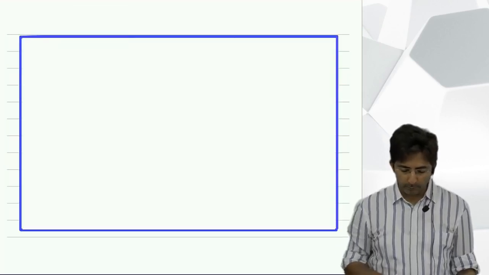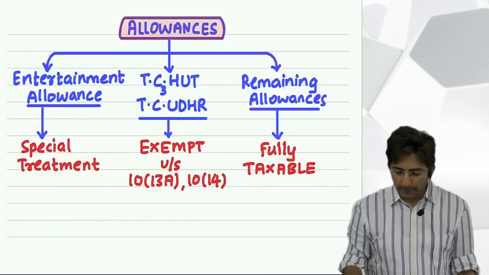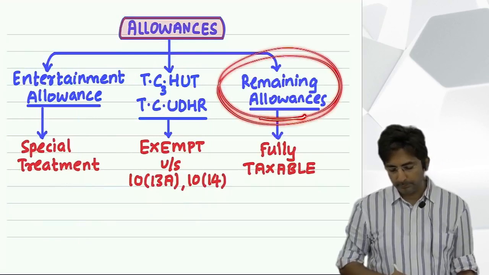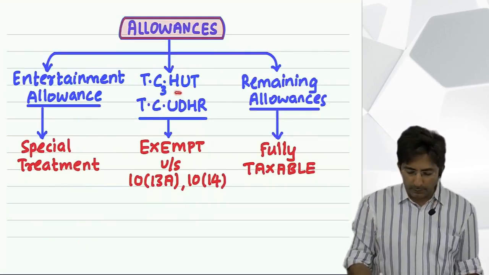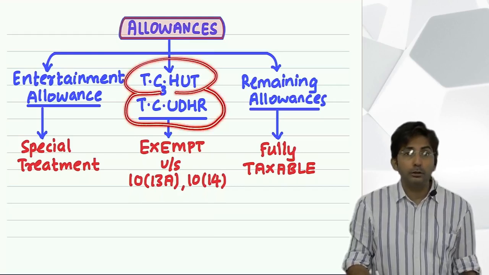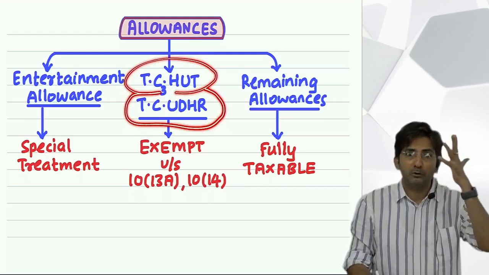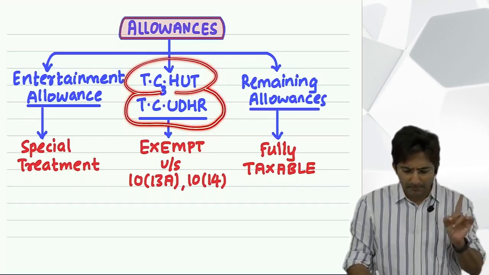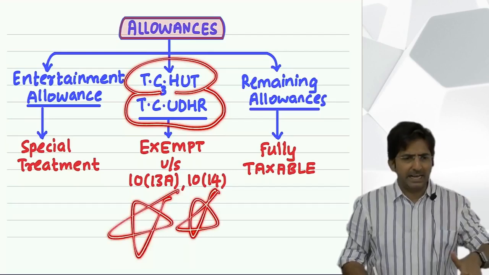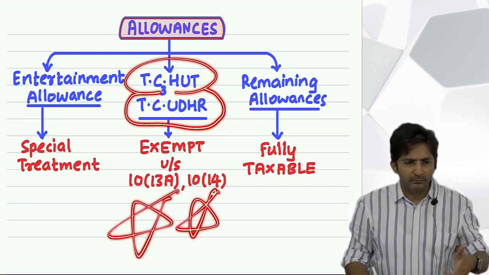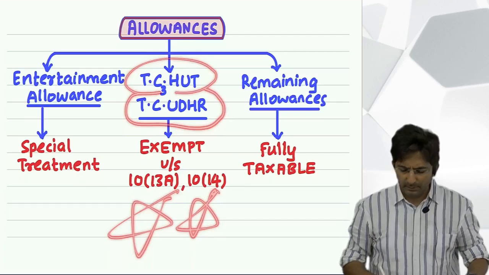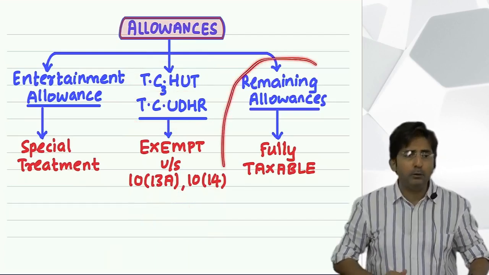Then look here. What do you mean by remaining allowances? If you see any allowance in the question which is not in the exempt list, not in the other list, you should not wonder, sir has not taught this allowance. There can be thousands of allowances in the question. I am teaching only those which are exempt, and those which are not exempt and not taught to you are understood to be taxable. So all the remaining allowances will be fully taxable.